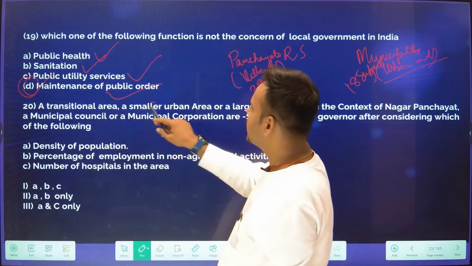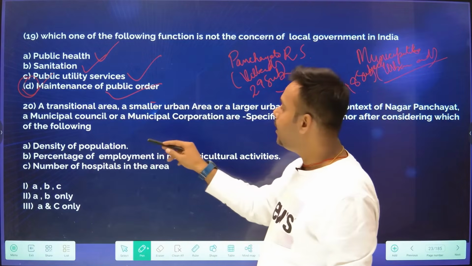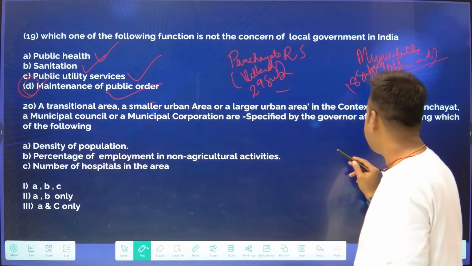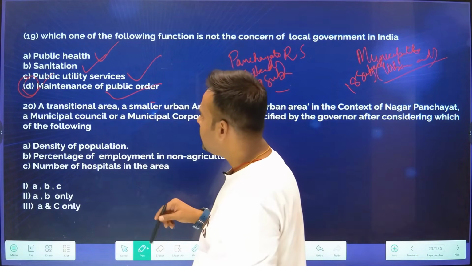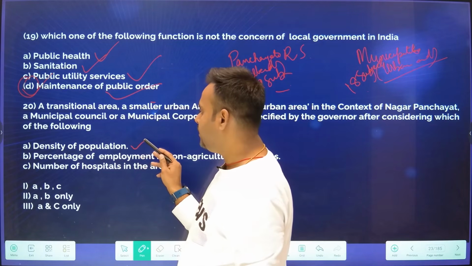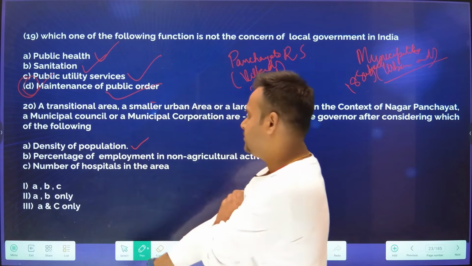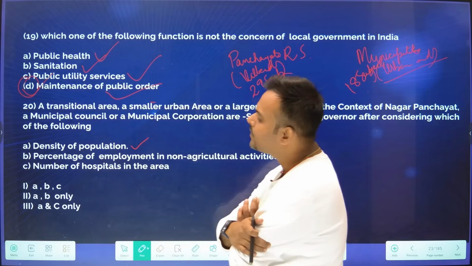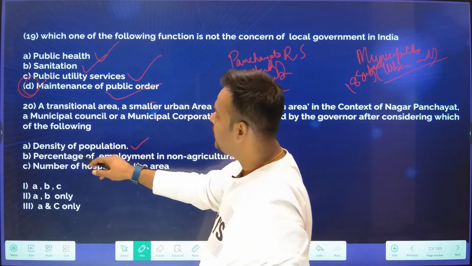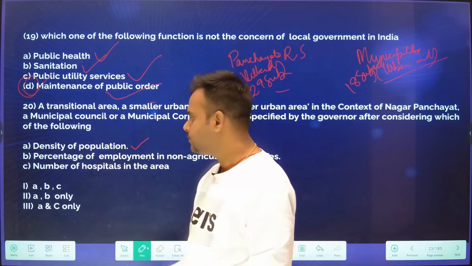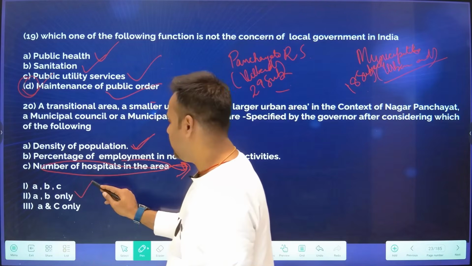A transitional area, a smaller urban area or a larger urban area, in the context of a Nagar Panchayat, a municipal council or a municipal corporation, is specified by the Governor after considering which one of the following? Your options are the density of population, the percentage of employment in non-agricultural activities, and the number of hospitals in the area. Your options are A, B, C, A and B, A and C. Option C, the number of hospitals in the area, is nothing, so the answer is A and B only.